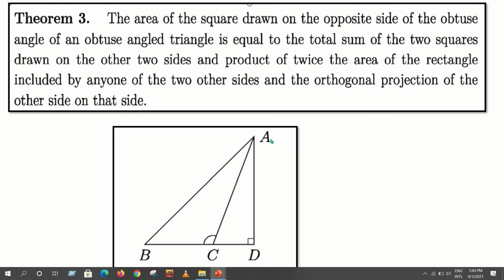Therefore, AB square is equal to AC square plus BC square plus 2 into BC into CD. We have to prove this. Clear?